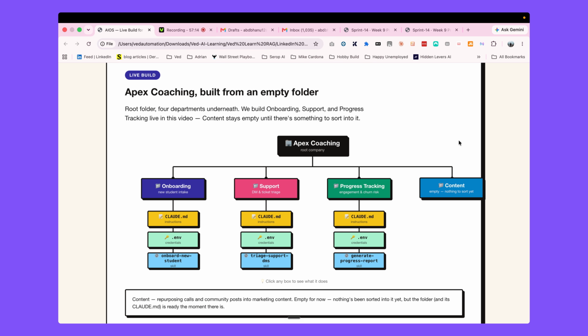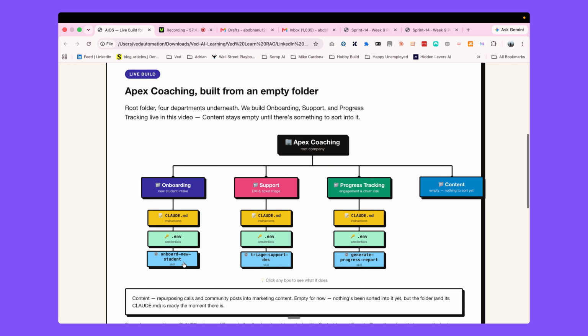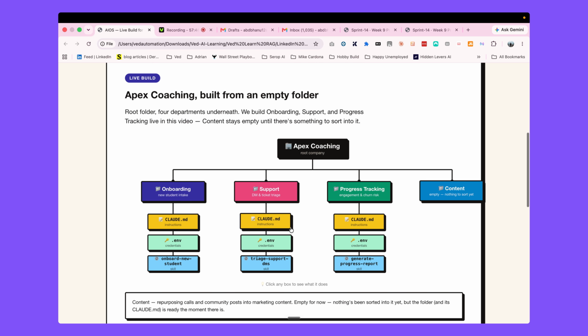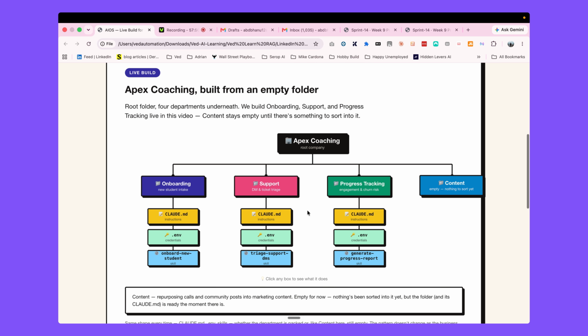So this is all about how you can run your whole coaching business inside this AI operating system by using these files and folders, right? So you can start with this root folder and pick one department at a time and do the whole thing. Create CLAUDE.md instruction files, an env file for credentials, and also convert your work into a skill, and use the scheduled features inside Cowork so it can run automatically by itself. So you can start it, and if you have any questions, let me know in the comments.